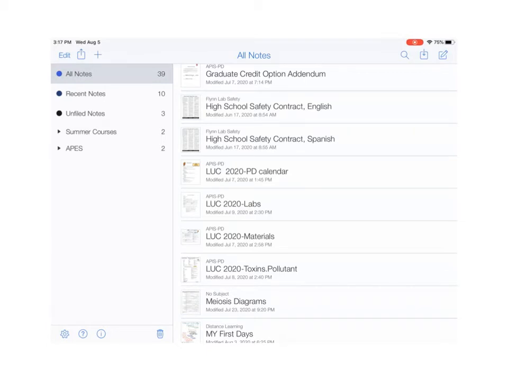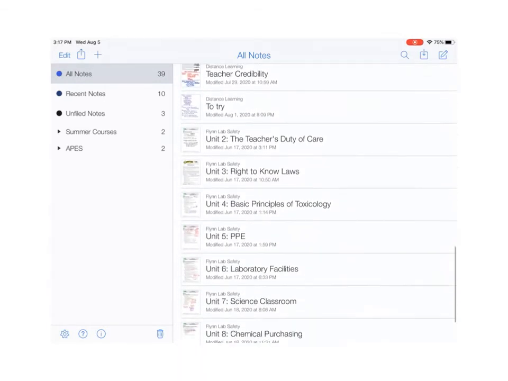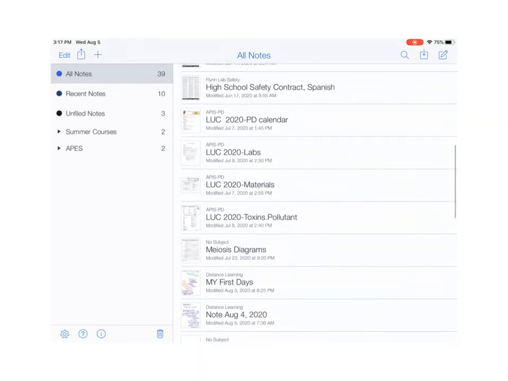Notability is your digital folder. You can see that here I have listed all of the work that I have in Notability right now. And right now it's in that grayed out all notes section that's over on the left-hand side. But it's pretty overwhelming to try and find something I need. So we're going to learn how to set up digital folders for each of our courses.